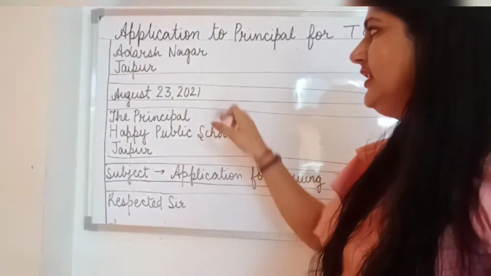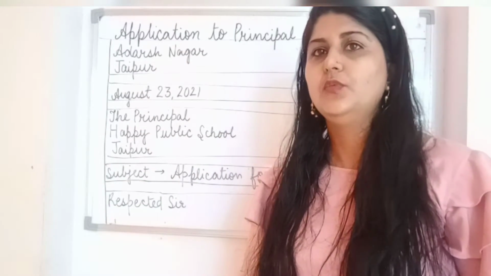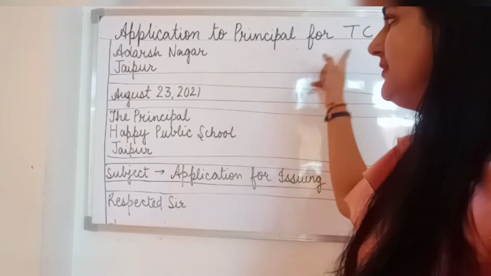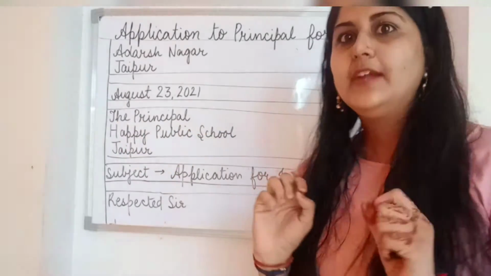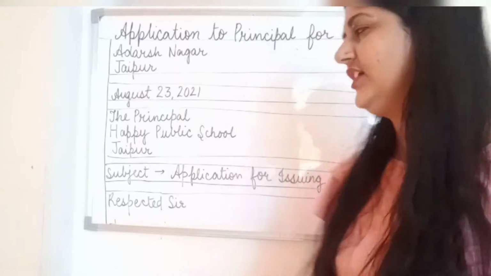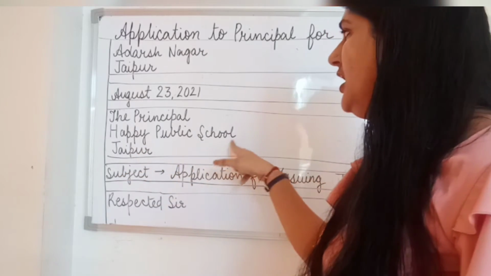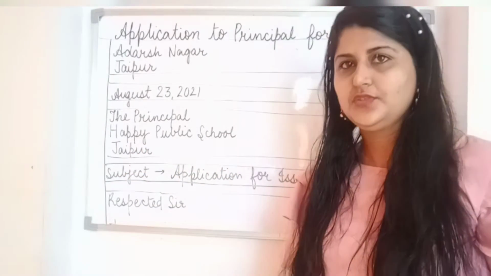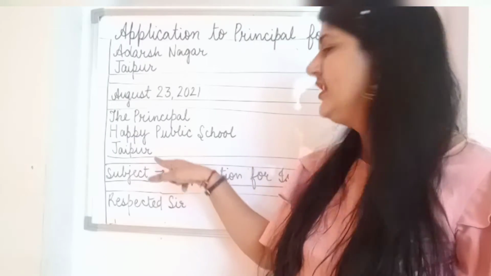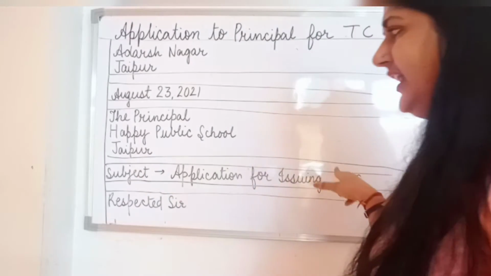Then again leave a line, and then write the concerned authority. Here I am writing an application to the principal, so I will write The Principal. Please keep in mind, you don't have to put a comma anywhere. Then in the next line write Happy Public School. This is a fictional name I have given to a school, okay? And then the location, which is Jaipur. Then leave a line.